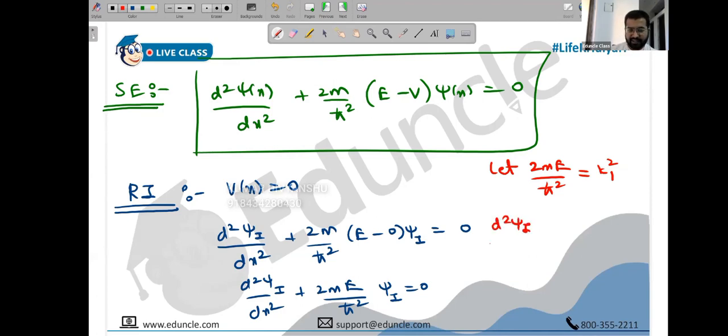So our equation becomes d square psi 1 upon dx square plus k1 square psi 1, this is 0. K is the propagation constant only. It's not a random k, that also I've already explained.